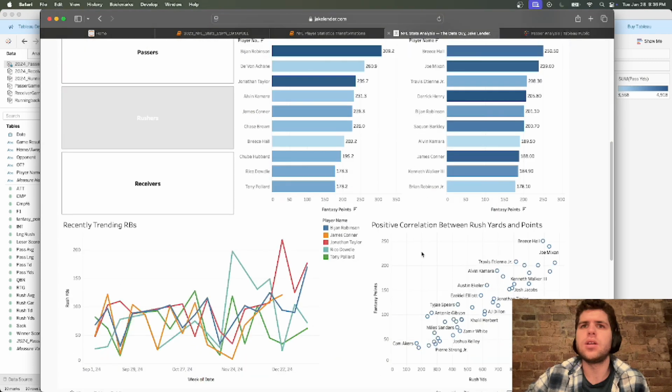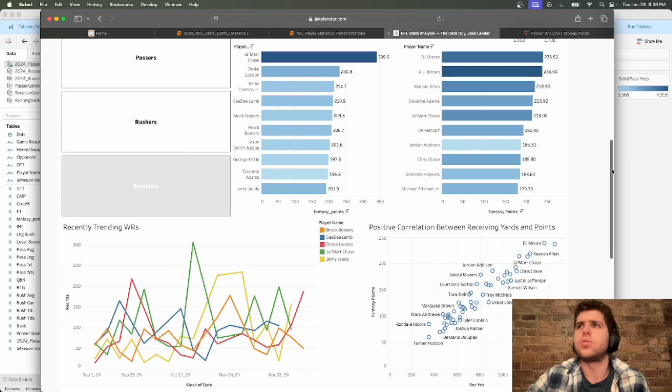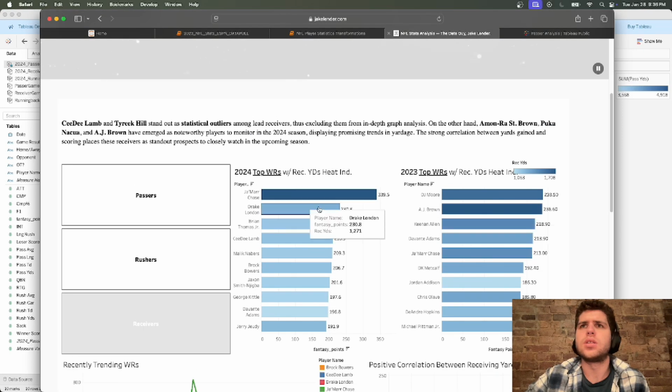And then if we go to receivers, you could see actually we're seeing the same, right? So top 2024 top receivers, we could see reception yards for this person 1700, while the next best is 1271. Now, this could be correct, right?